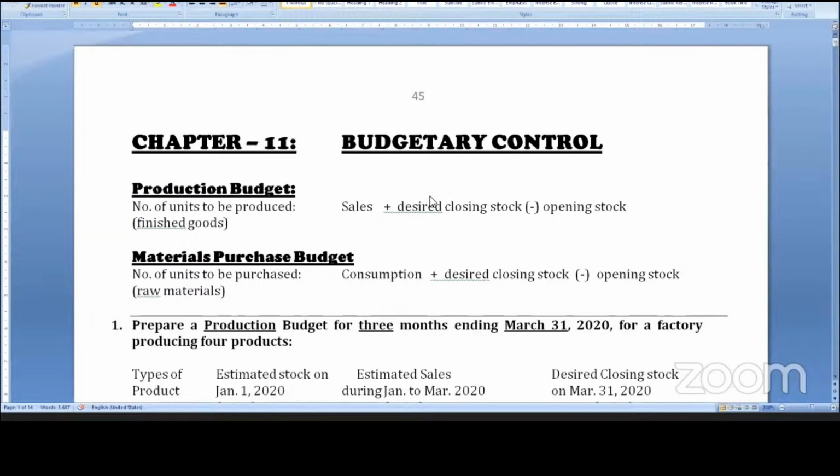We have the production budget, very important. Then we have the raw material purchase budget. Production budget is very important. The raw material purchase budget, both are combined in the same sum. So production budget is in connection with finished goods. Raw material purchase budget, and then you have the cash budget, correct, very important.